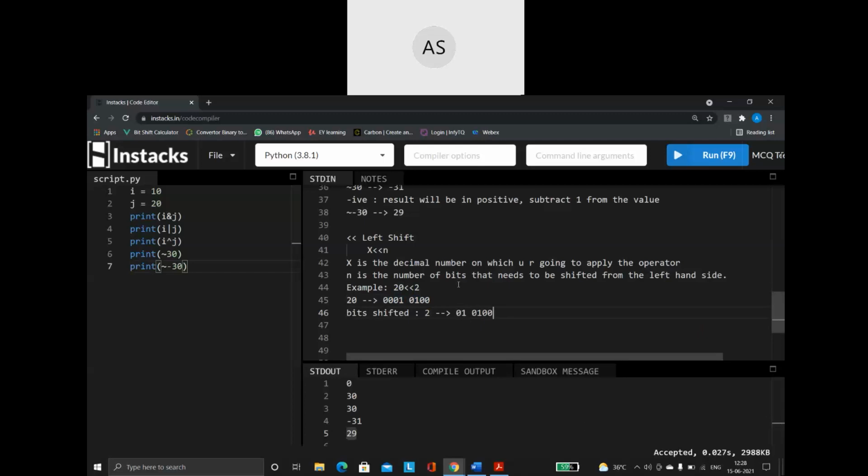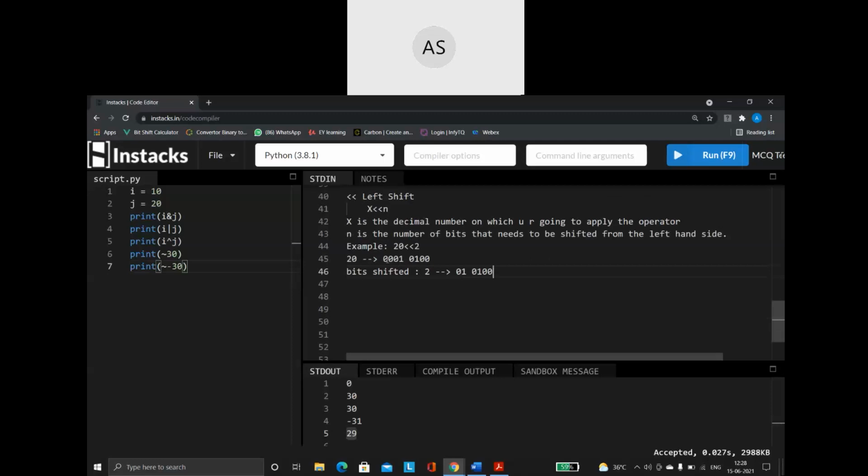Next, what do I have to do? Please understand, however many bits you are removing from the left-hand side, that many 0s you have to add on the right-hand side. Because we are removing from the left side, the number needs to be balanced, since it is always supposed to be in an 8-bit format. So I add as many zeros on the right side as the bits I removed from the left. Don't add anything other than 0. Now it has again become an 8-bit format. So this is the new number.